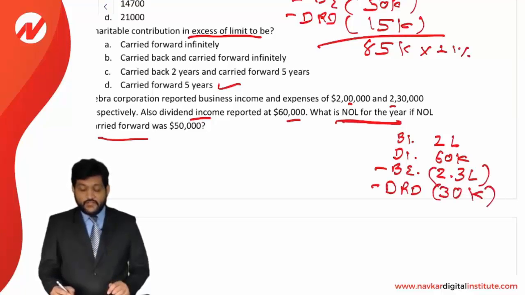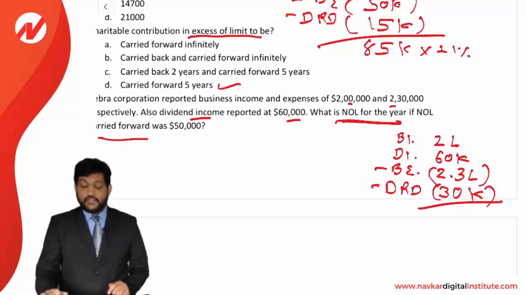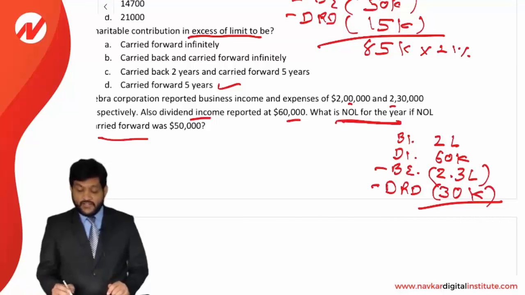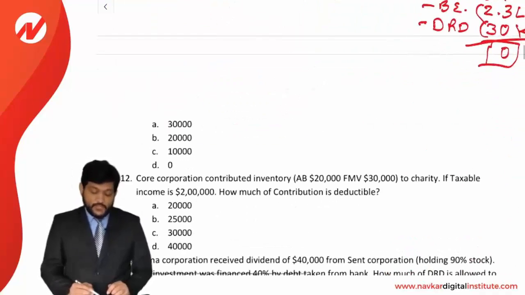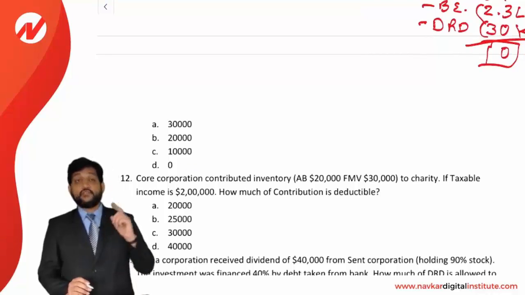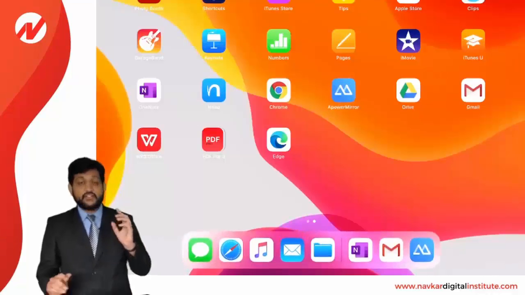Okay, now if we just take a difference of it, 2 lakhs plus 60,000 less 2,30,000 less 30,000. The answer is 0. There is no NOL at all, 0. No income, no expense. It's going to be 0. The answer is D option, 0. No NOL. We are not concerned about a carry forward NOL. We are just concerned about a current year NOL. Just be very clear about the line.